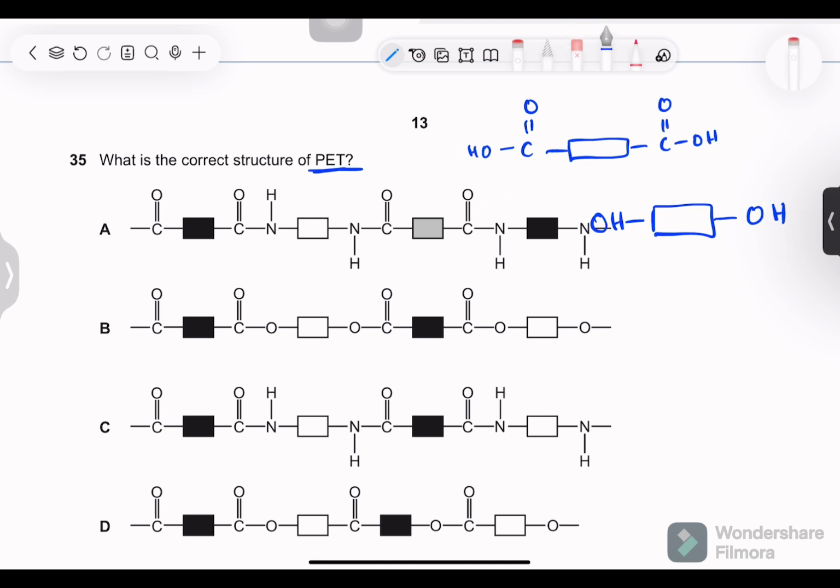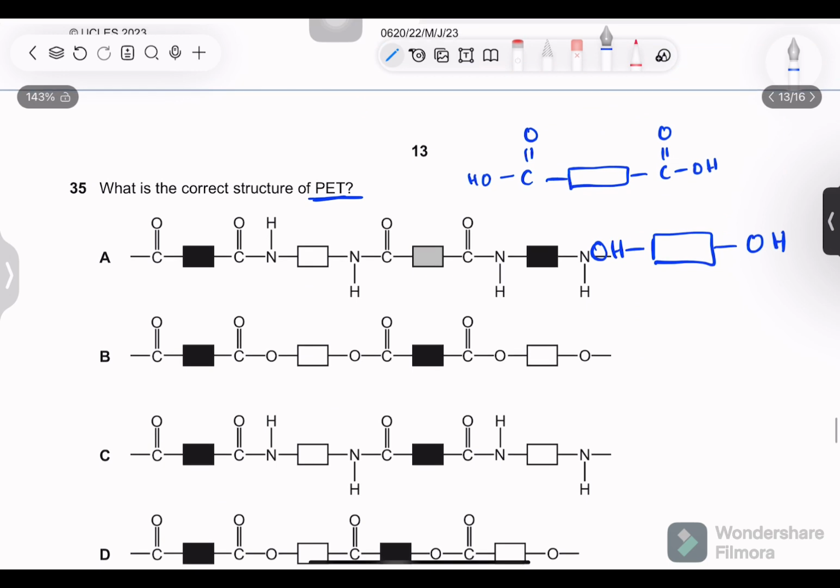So you have to see this. What do you have to look for? If I show you how they join, they will join like this. Just make the two molecules and just remove the H from the alcohol and OH from the acid.